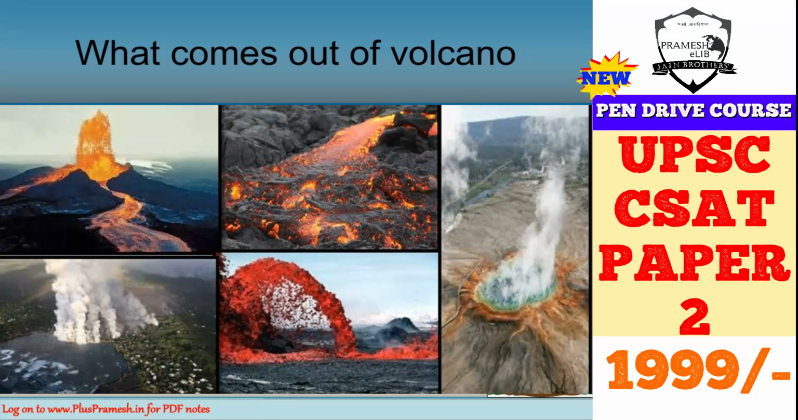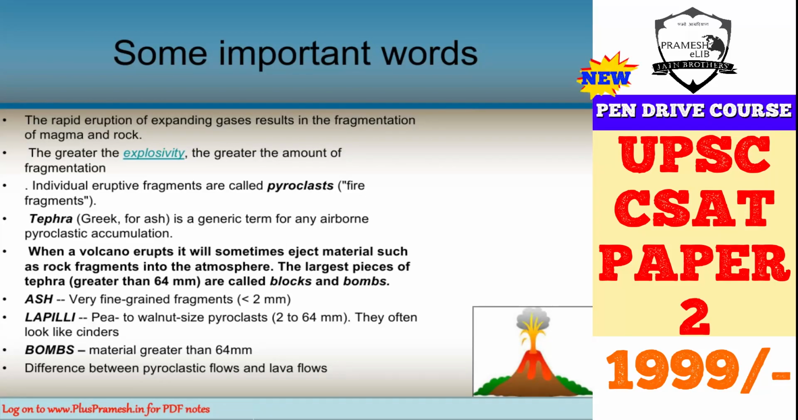So this is a picture of some volcanic eruptions, and you can see lava coming out. If it is very explosive, the lava may take various shapes and it can come out like a fountain. Here in this picture you can see some gases, you can see smoke coming out, you can see some ash also. So this is what comes out of a volcano.